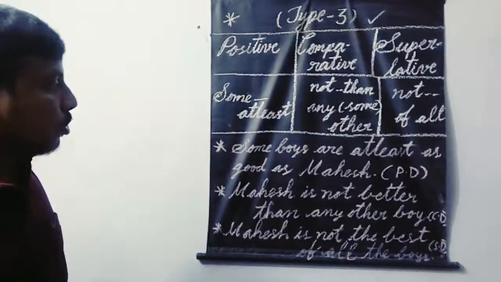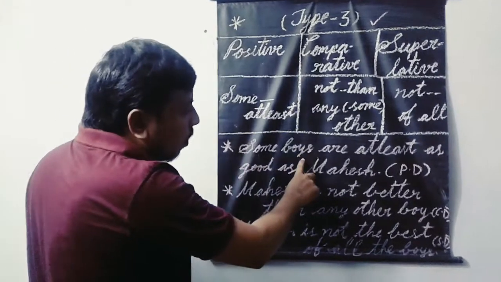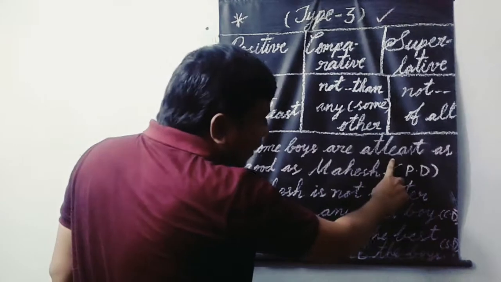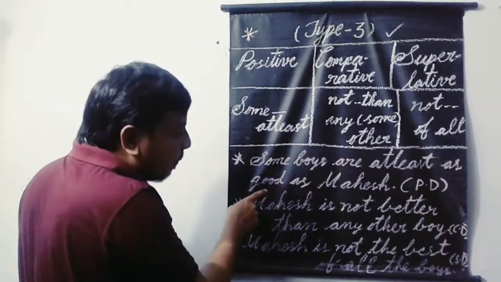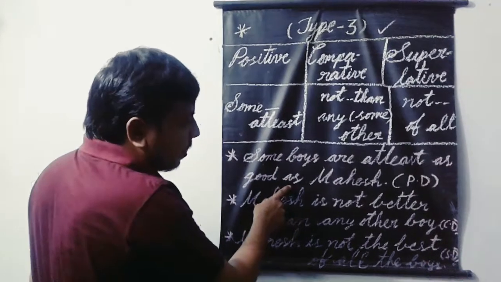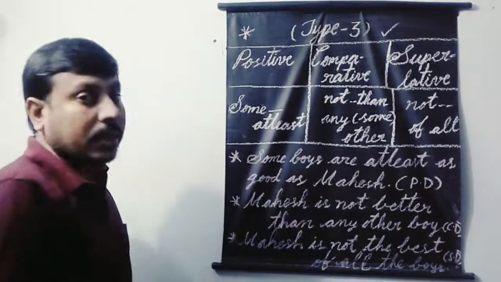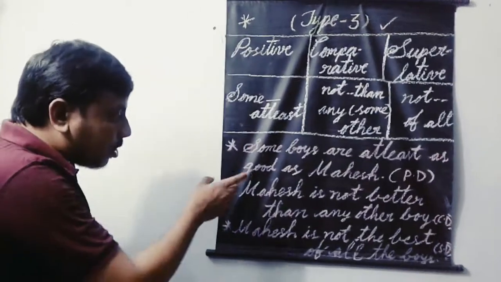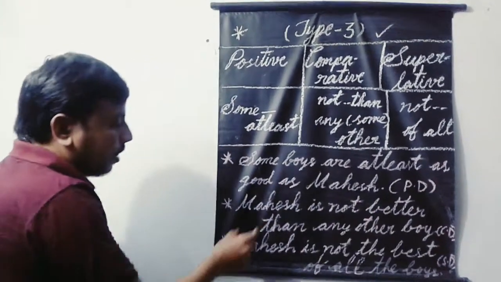If you take positive degree: some plus plural noun plus verb plus at least plus as plus positive degree plus as plus noun. This is the structure of positive degree regarding type 3 degrees of comparison. Now let us go to comparative degree. What is the structure for the comparative degree?